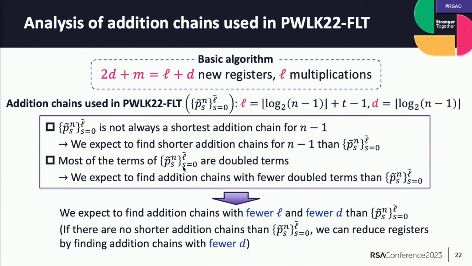Moreover, PS children has many double terms because of its way of construction. Therefore, we expect to find addition chains with fewer double terms than PS children. To conclude, it is desired that we find addition chains with smaller length L and fewer double terms D than PS children. However, if there are no shorter addition chains than PS children, we can reduce registers by finding addition chains with fewer D.